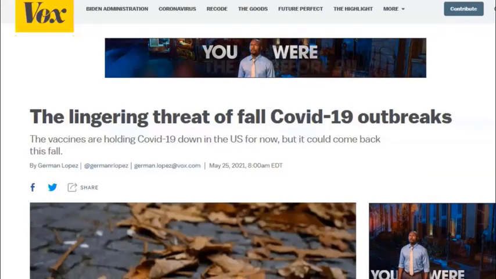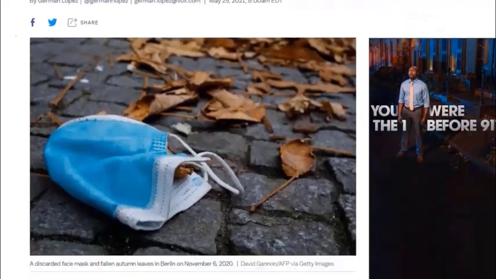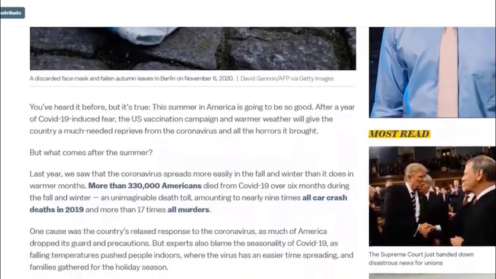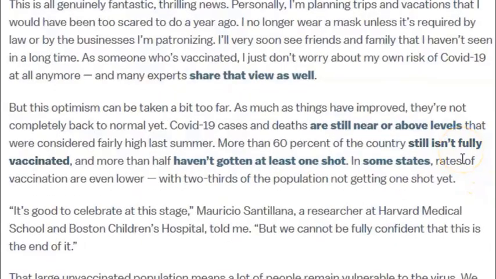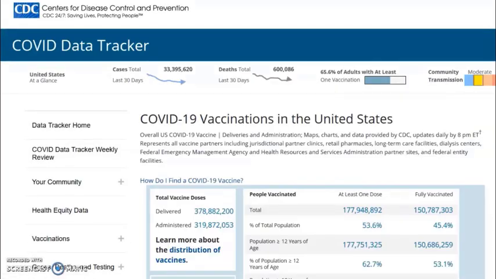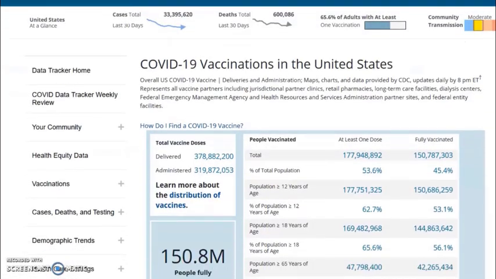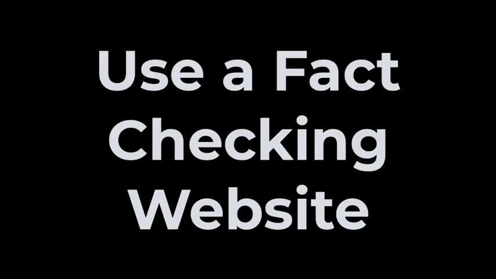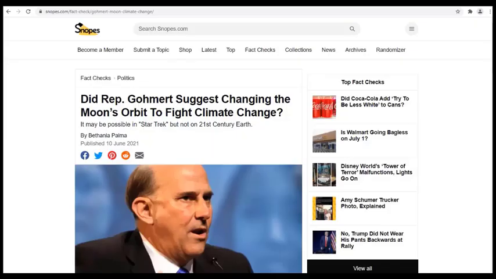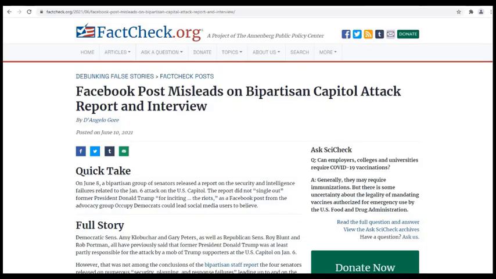This article on a site called Vox.com is about the danger of a new coronavirus infection wave. I can see that its claims are based on evidence and reasoning, and it provides links to the evidence that check out as reliable sources. If you're still not sure, use a fact-checking website like Snopes.com or factcheck.org. These are good places to determine if a claim is accurate.